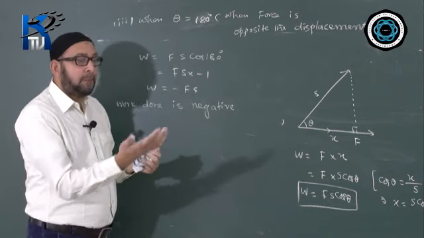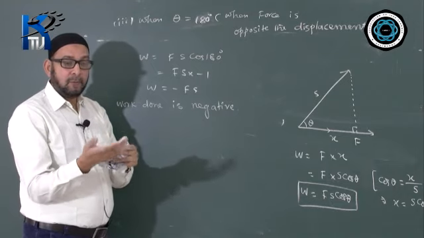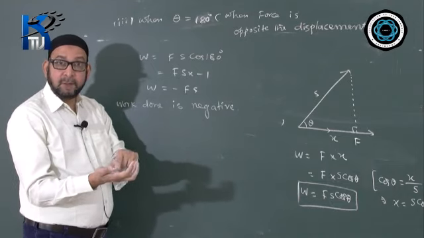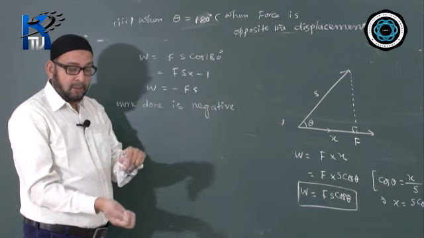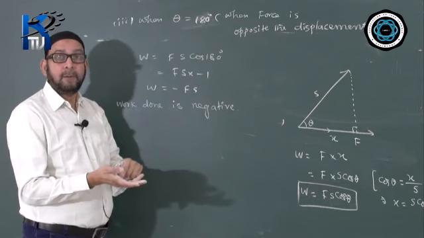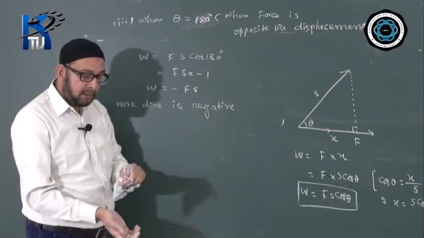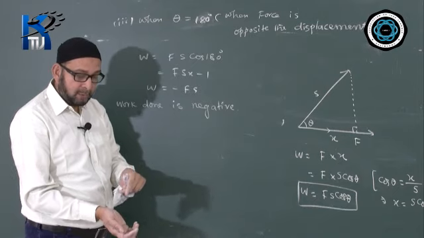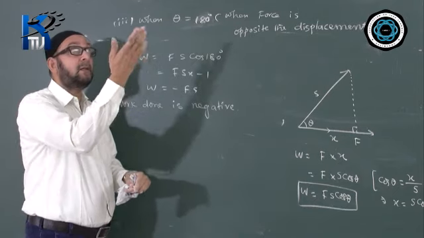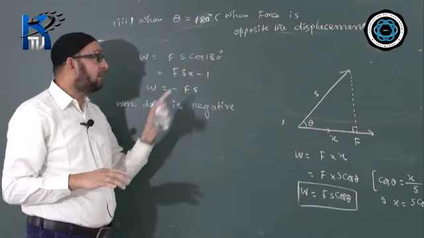When you throw a body up, you have to give a force in the upward direction. The work done by the force which you are giving, that is effort, is positive, because the body is moving in the same direction as the effort applied by you. So that time the angle theta is 0 degree, so the work done is positive.